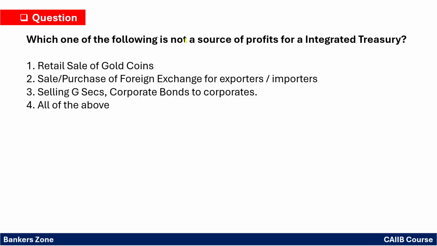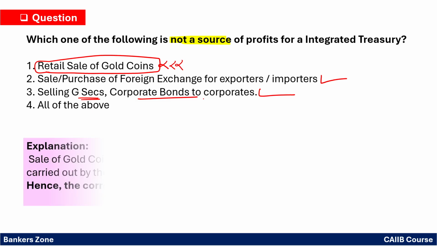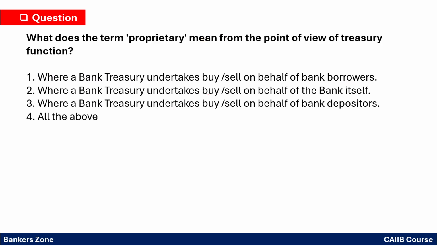Which one of the following is not a source of profit to the treasury? So see, selling and purchase of a foreign exchange for importer exporter is a part of treasury. Selling government security, corporate bond to the exporter is a part of treasury. However, selling of the gold coin is not a part of treasury, right? So first option here is the correct answer.